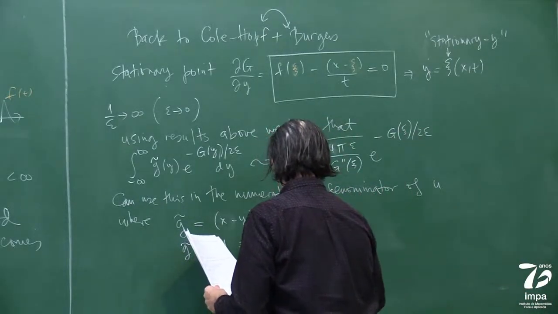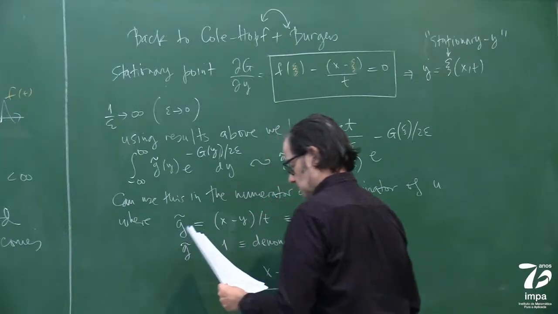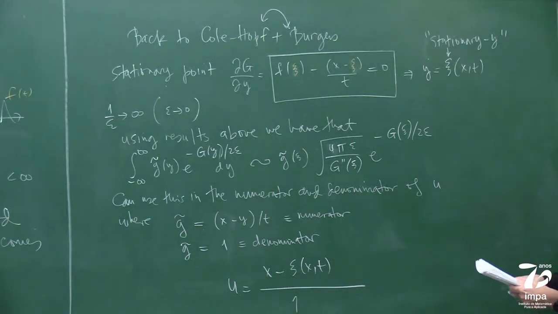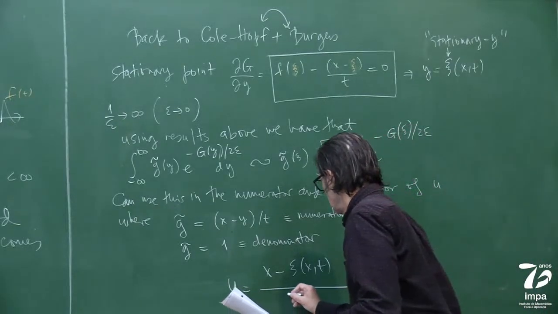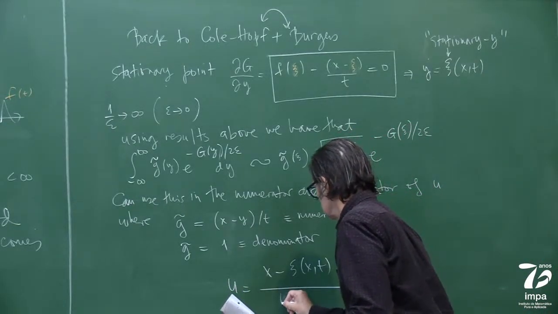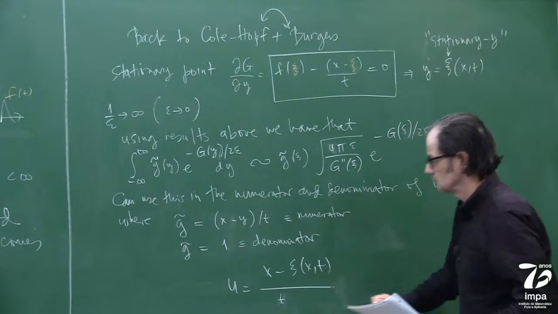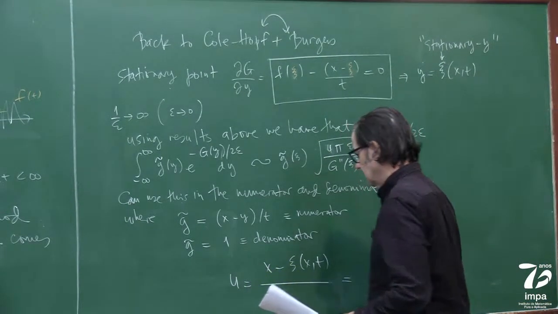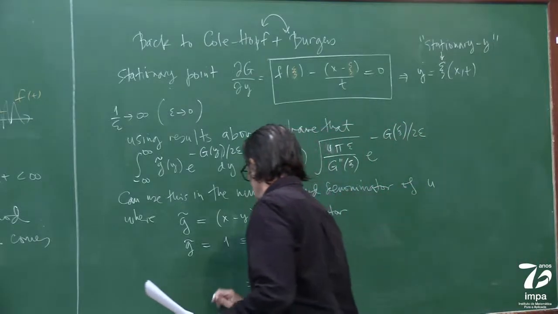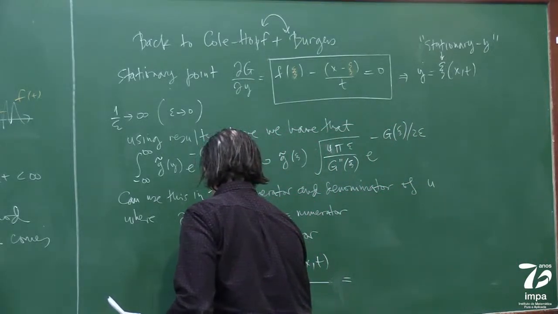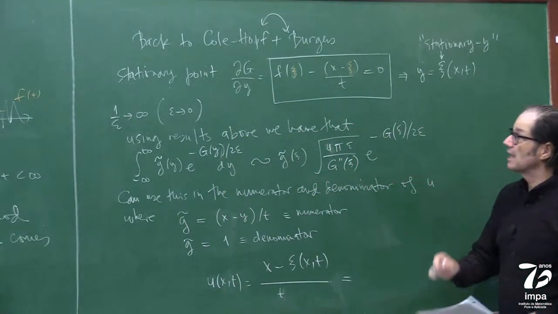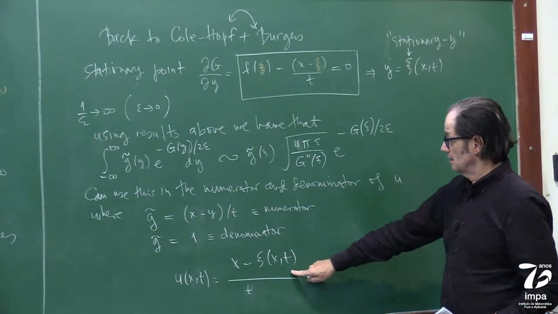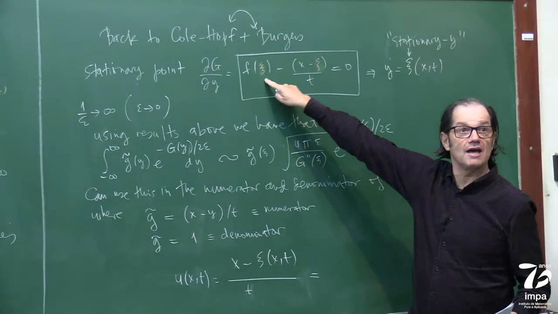X over T. So now it's not 1. And then this is my solution, u of x, t. But as you were pointing out correctly upstairs, Lucas, who is this guy? It is f of xi.